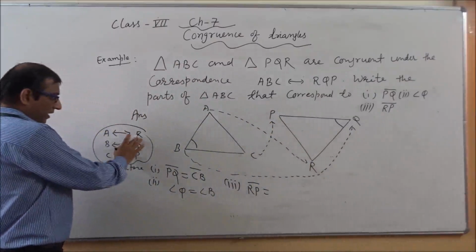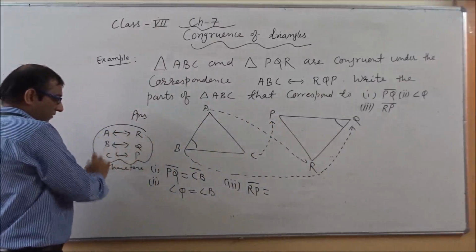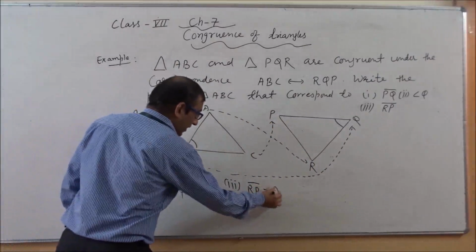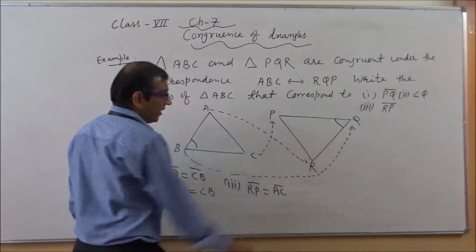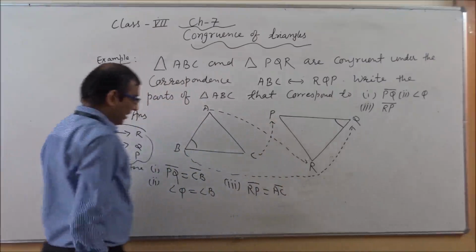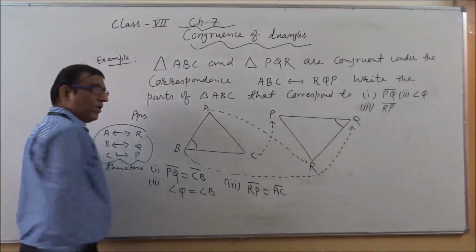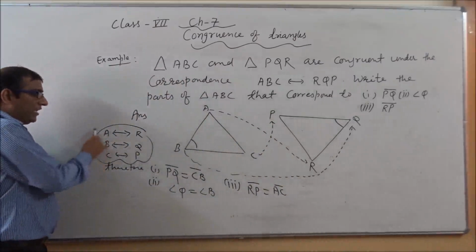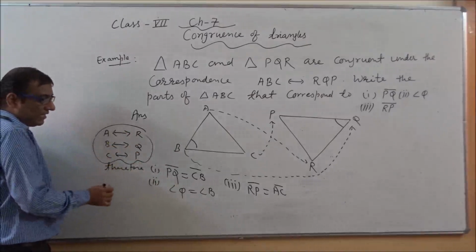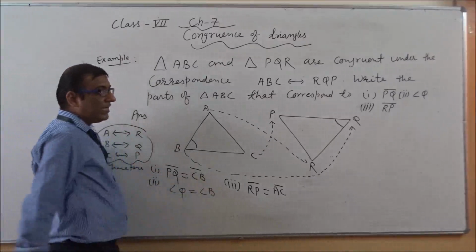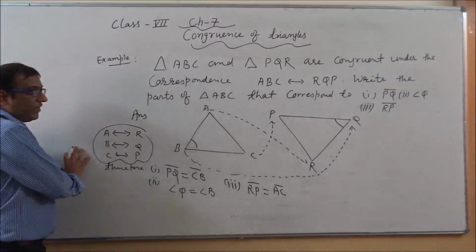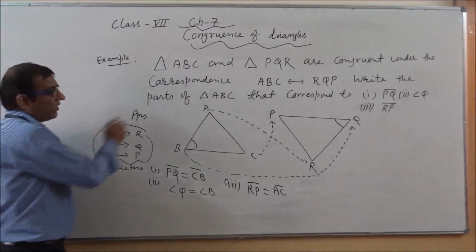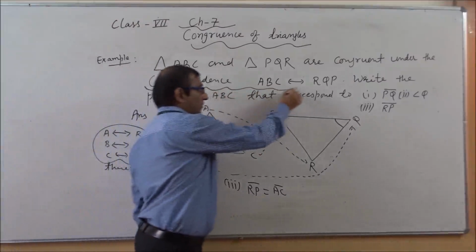So again we will come here. R is related with A and P is related with C. So we will write here AC. It means line segment RP is related with AC. If the concept of correspondence is clear to us, then we will easily tell the corresponding line segments and angles. So this is the way of solving the question related with correspondence.